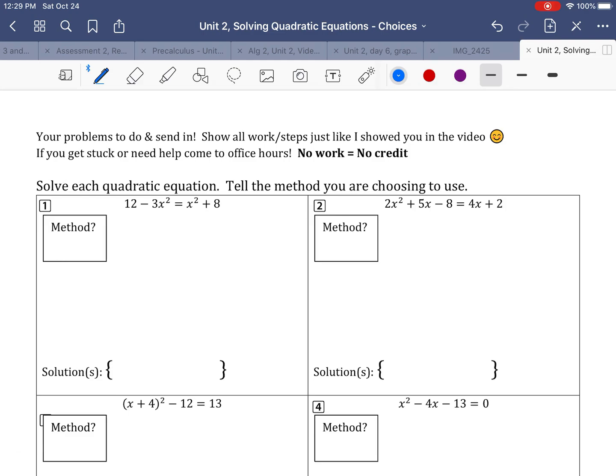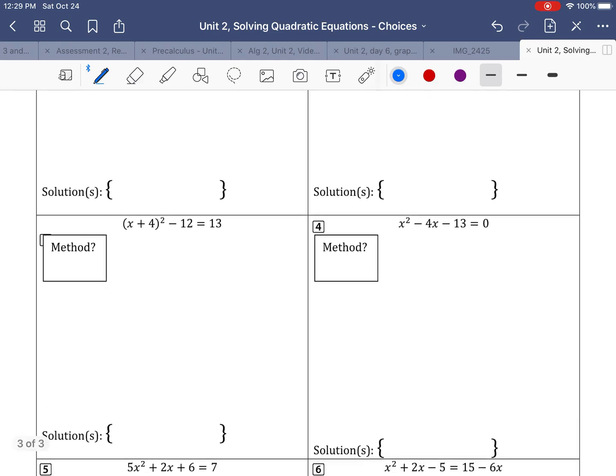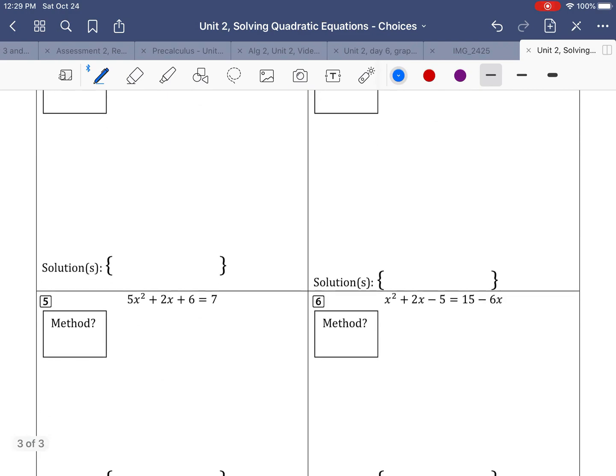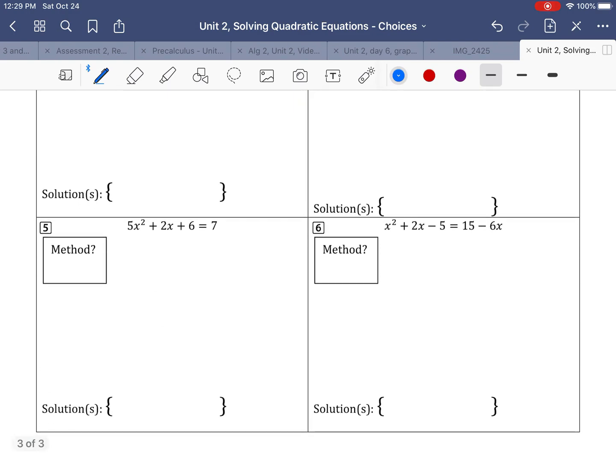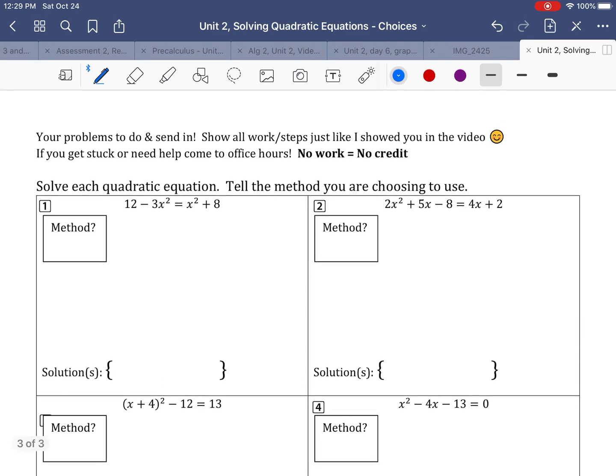Okay, and figure out the discriminant. Maybe pick through the ones and find the ones that do square root first. And then the other 2, solving by quadratic formula and solving by factoring, those are kind of similar, but you figure out your discriminant first. All right, and that's it. I think there's probably 2 of each kind on here, kind of like the last page.